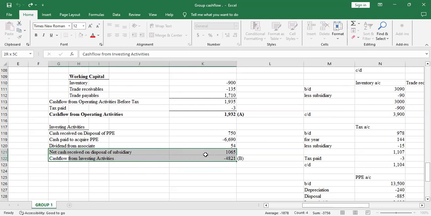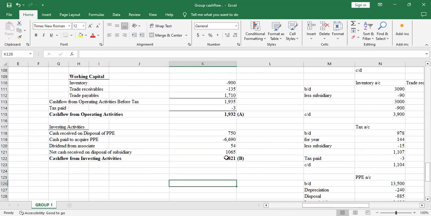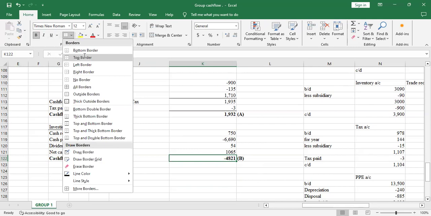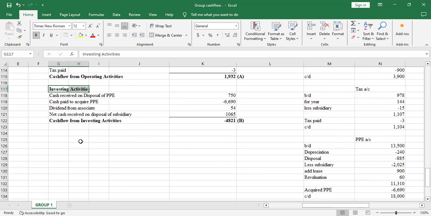I'll bold that, then I'll create the top border here. I didn't bold this, let me bold it. Investing.